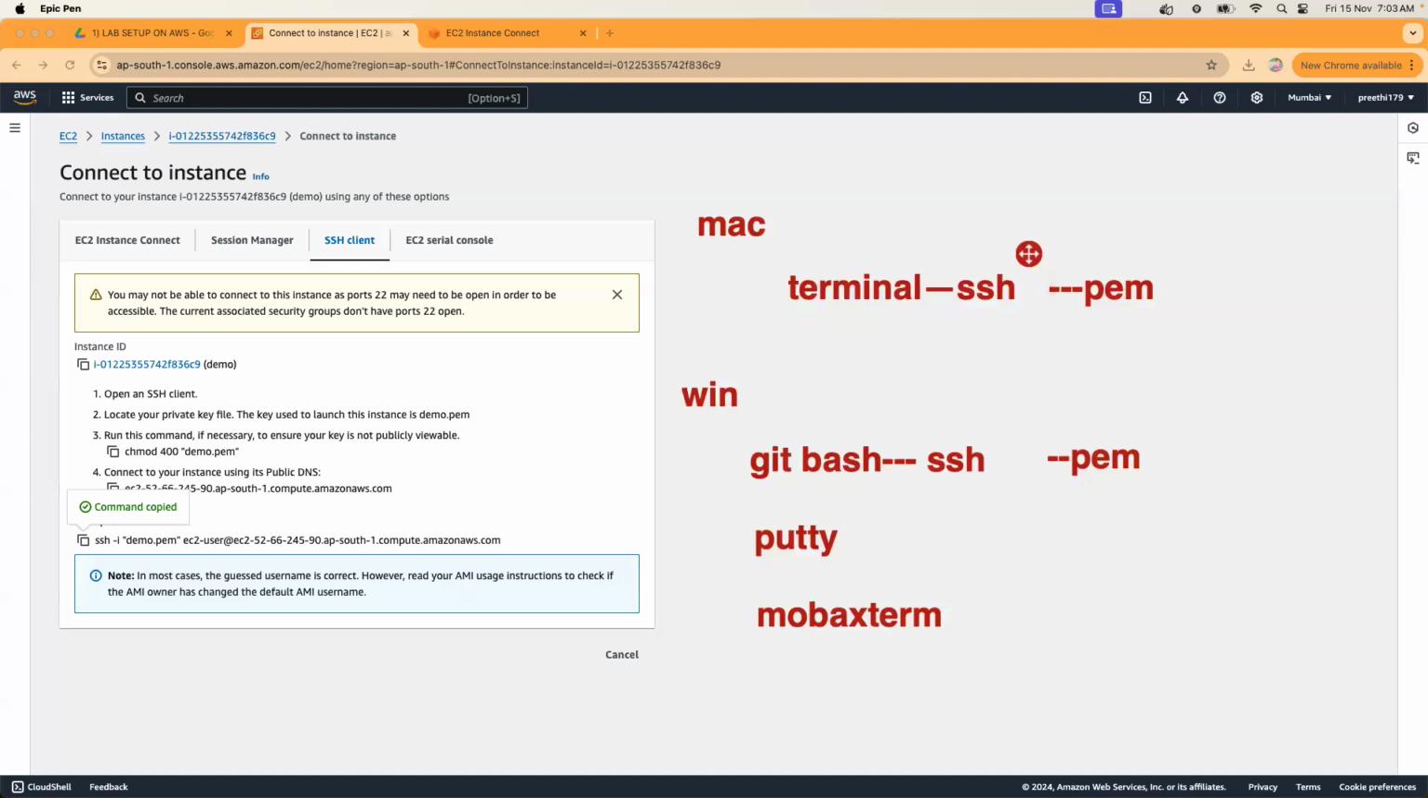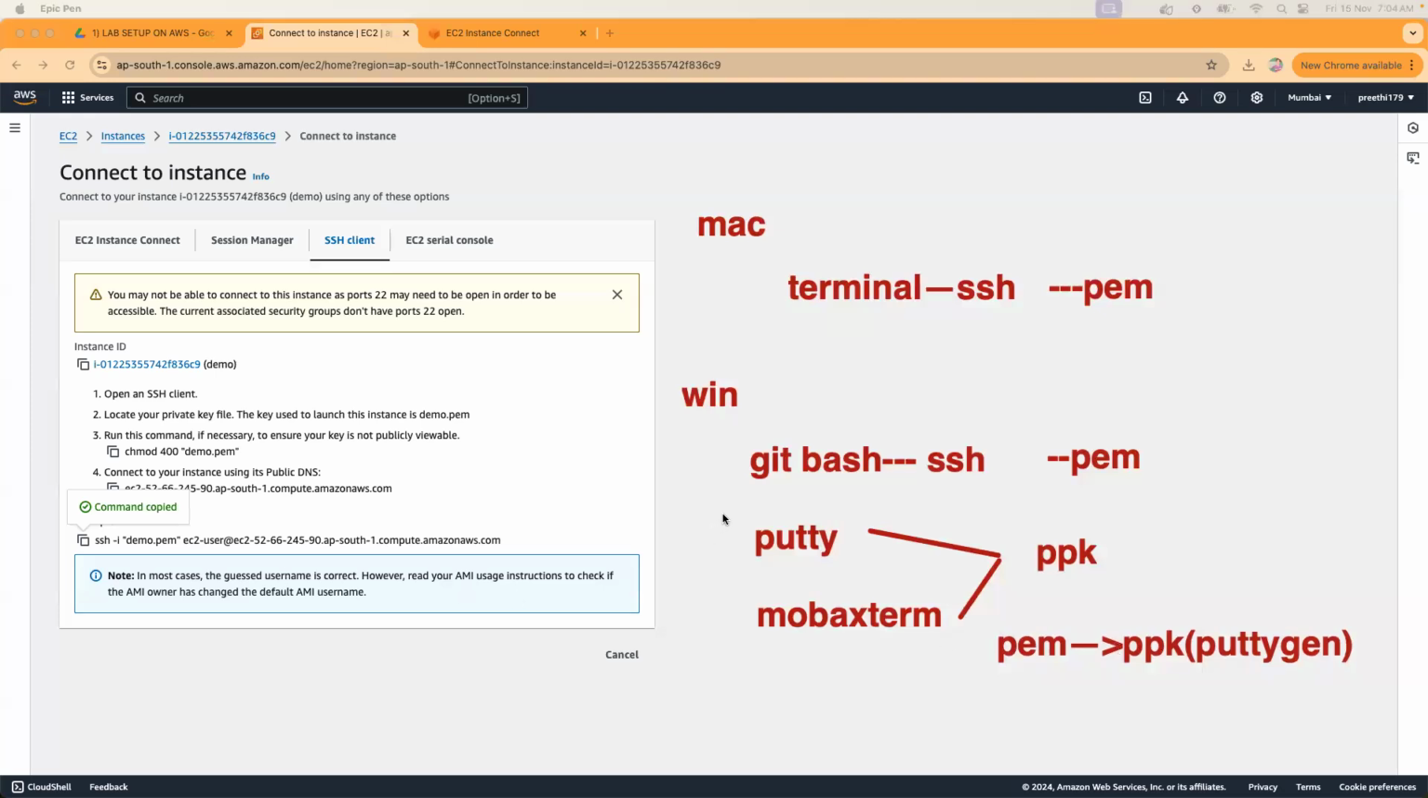But putty and mobaxterm use another file type called a PPK file, a putty private key. But how do you get that? We get a PEM file. From the PEM file, you have to generate the PPK file. How do you generate it? Using puttygen. Puttygen is another tool. So using puttygen, you have to convert the PEM file to PPK because putty and mobaxterm use the PPK file.